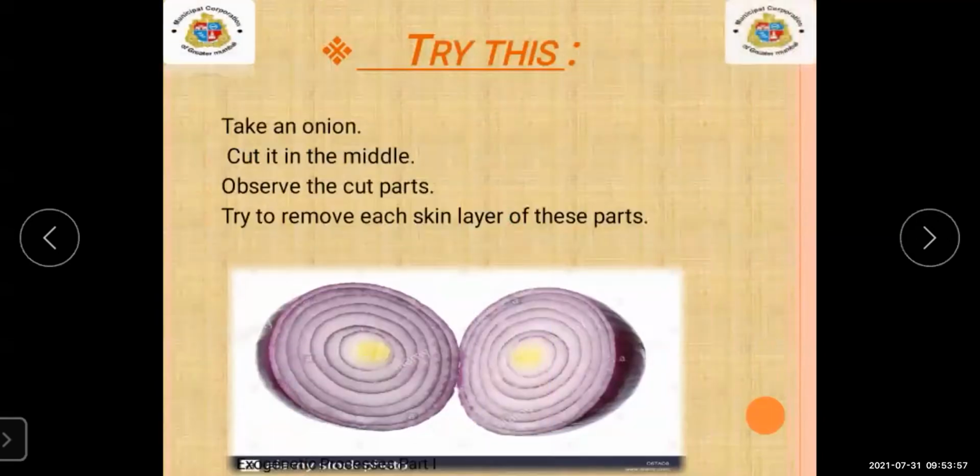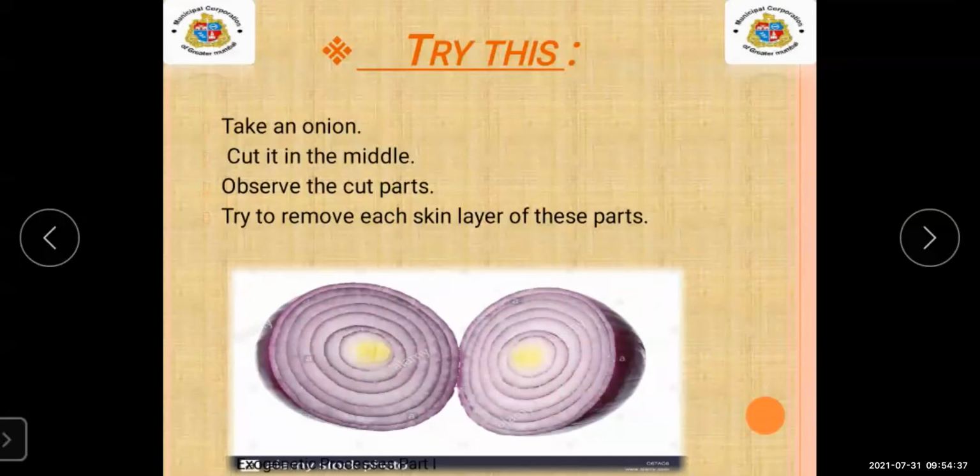Now, to understand the first type of weathering, we are going to take this activity. See here. You have to take an onion and cut it in the middle. You will see two parts. Two parts are separated. You have to observe the middle part, means you have to observe the layers of the onion. Now you have to try to remove each skin layer from these parts.